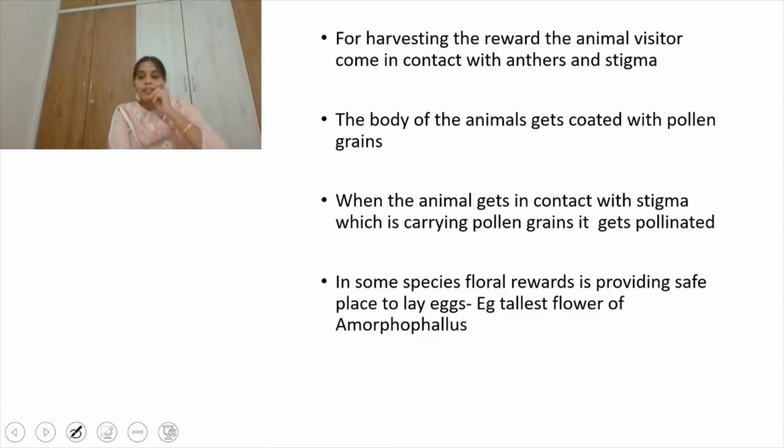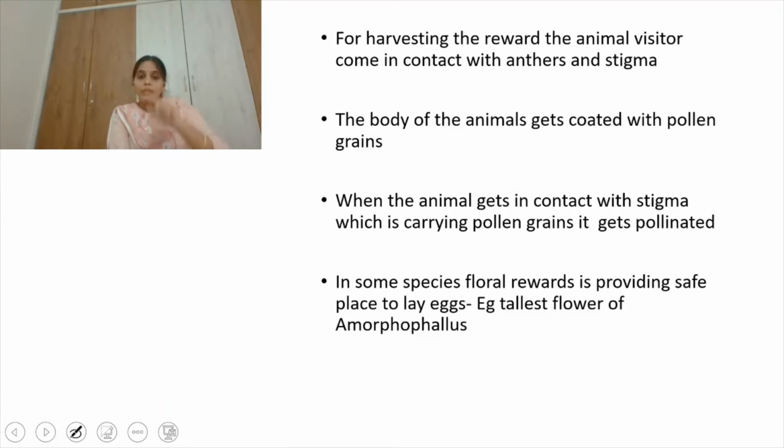So when the animal visits the flower, for nectar, the body of the animal gets coated with the pollen grains. When the animal reaches another plant where the stigma is present, the pollen grains present on the animal will stick to the stigma, which ensures pollination, and the plant gets pollinated.